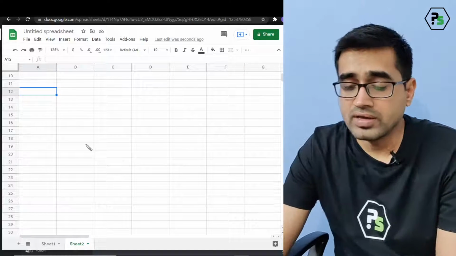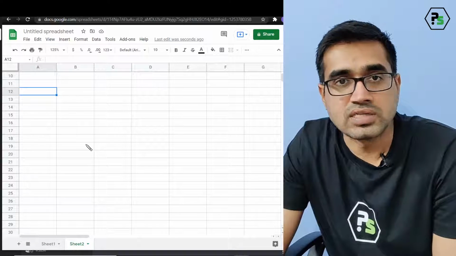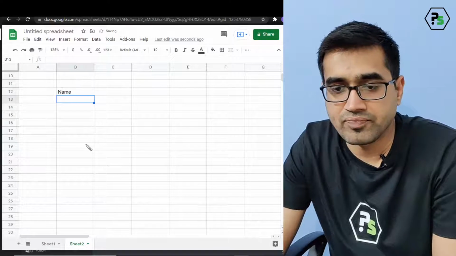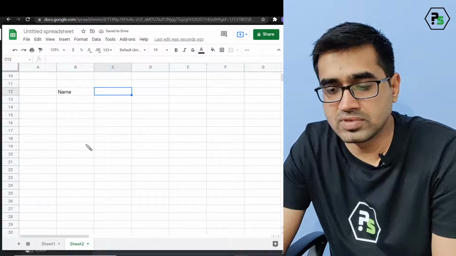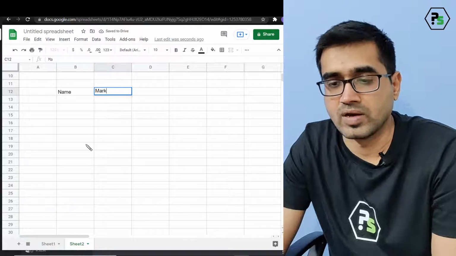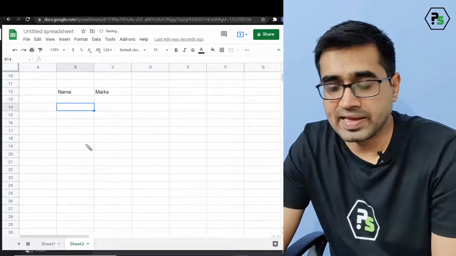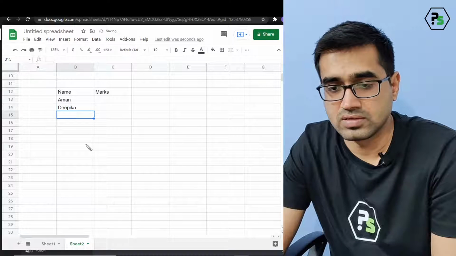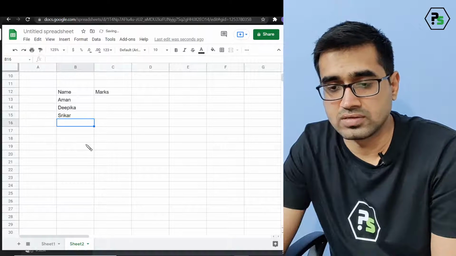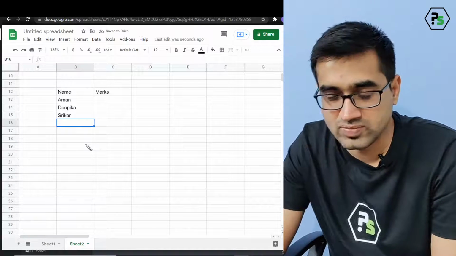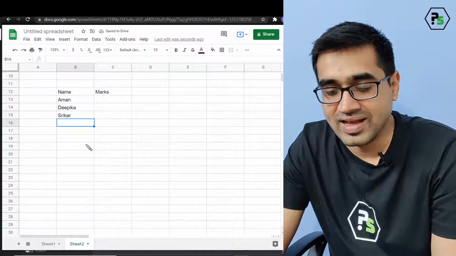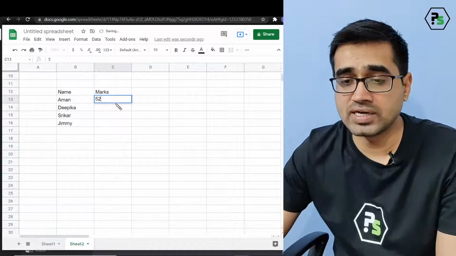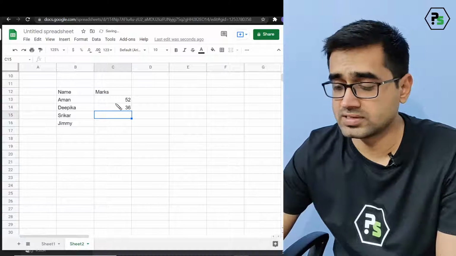VLOOKUP. Okay, so let's say I have got a list. Listen carefully. Let's say the name and the marks. I take up the names. So let's say the names are Aman, Deepika, and Shrikar. These are the kids I know. They are on Discord, so I know them. And their teacher. Okay. Now we have got some marks attached to them.